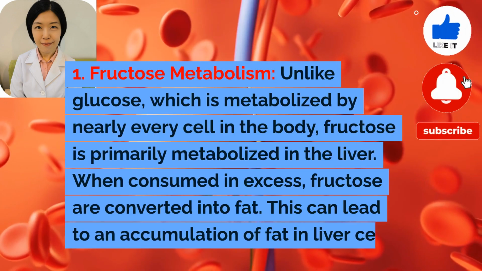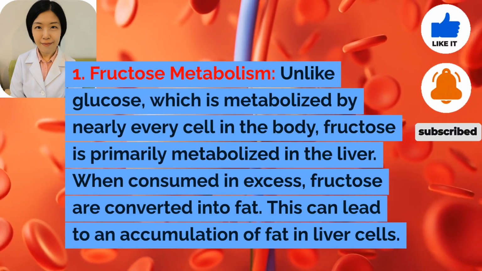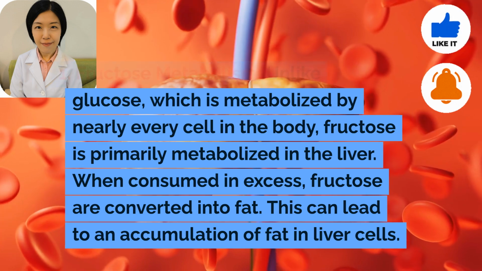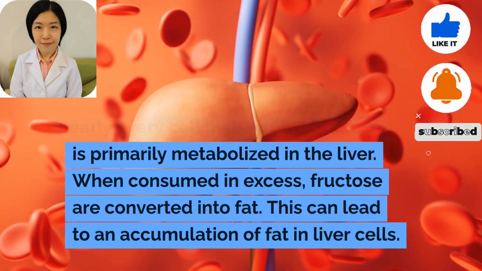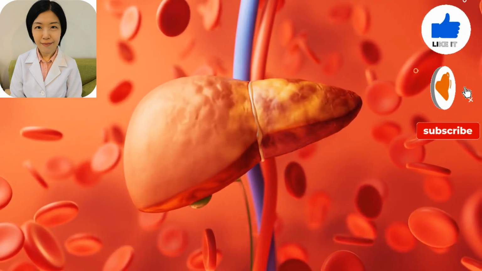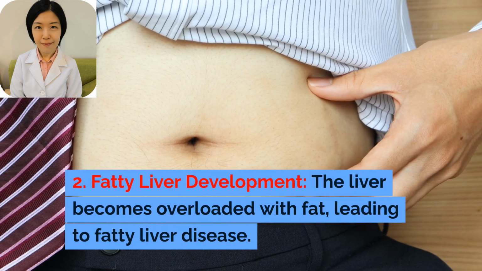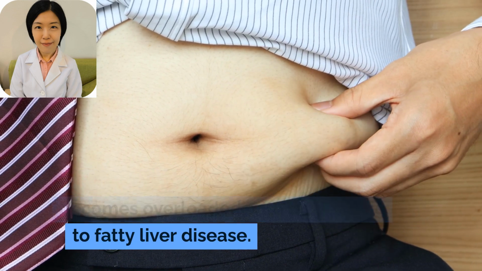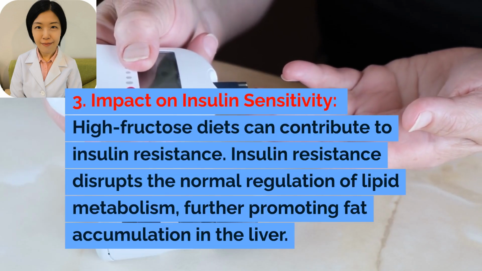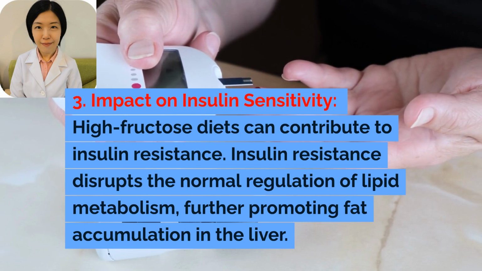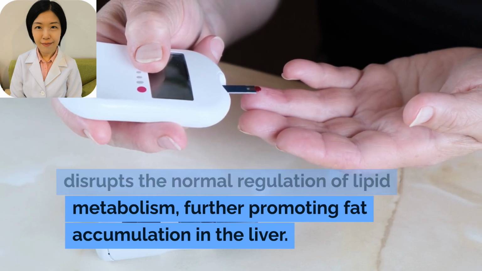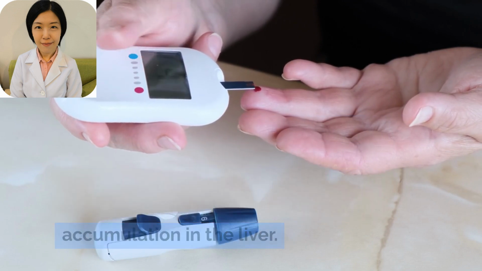1. Fructose metabolism. Unlike glucose, which is metabolized by nearly every cell in the body, fructose is primarily metabolized in the liver. When consumed in excess, fructose is converted into fat. This can lead to an accumulation of fat in liver cells. 2. Fatty liver development. The liver becomes overloaded with fat, leading to fatty liver disease. 3. Impact on insulin sensitivity. High fructose diets can contribute to insulin resistance. Insulin resistance disrupts the normal regulation of lipid metabolism, further promoting fat accumulation in the liver.